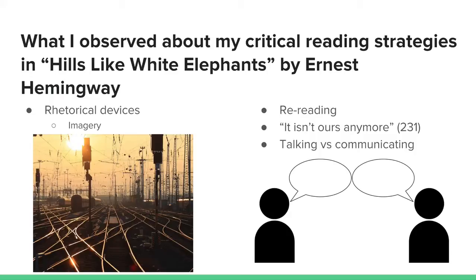They can get on one train together to get an abortion, or a different one to keep the baby, or they can go separate ways without each other. Being able to find this hidden symbol in the story allowed me to better understand the conflict between Jig and her boyfriend and how difficult this decision is to make.